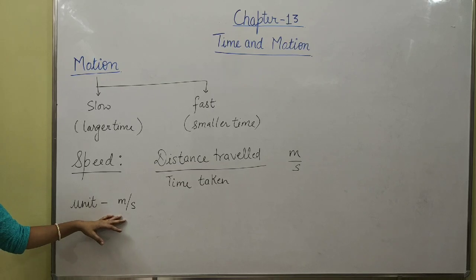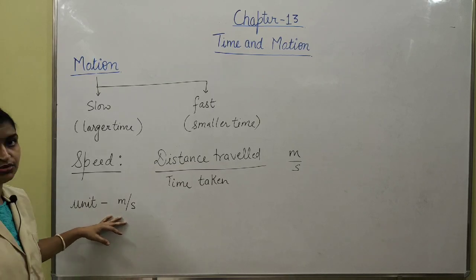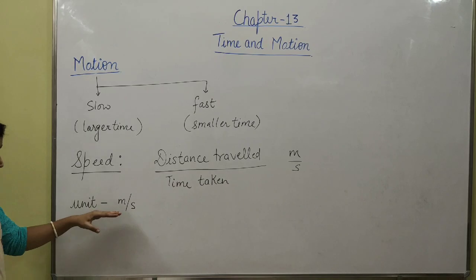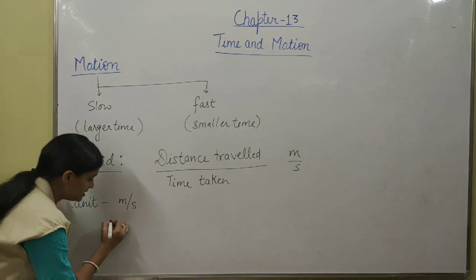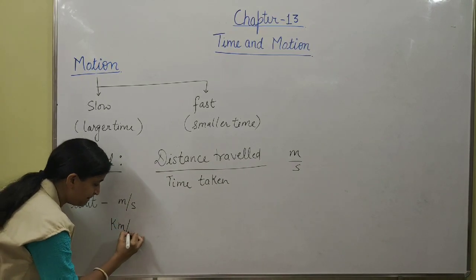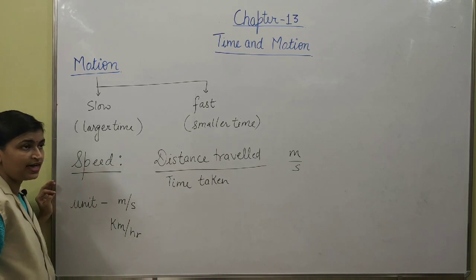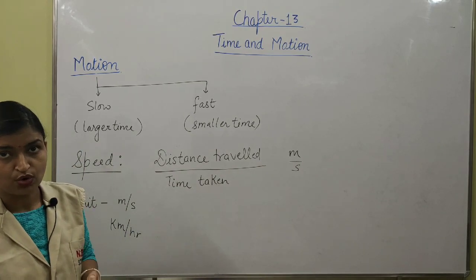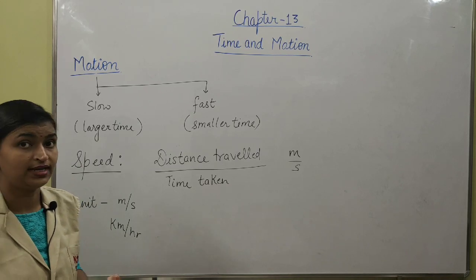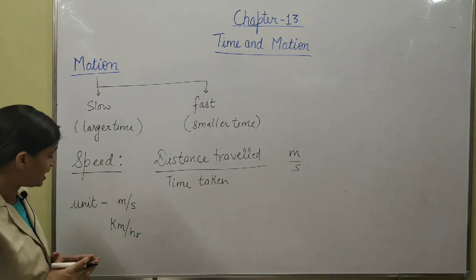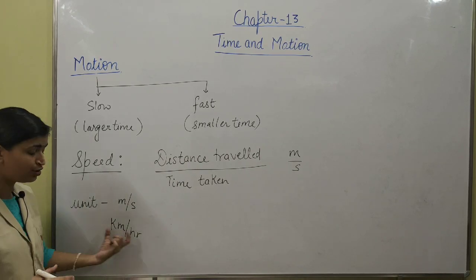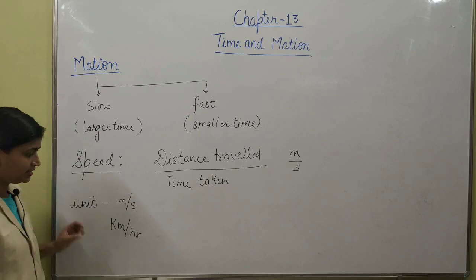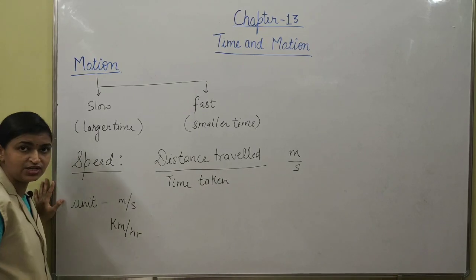According to the applications, we can convert these units into larger or smaller. In general, we use it as kilometer per hour. If I have to define the speed of a bus or train, then I will define it as 5 km per hour, 50 km per hour, etc. This is the unit which we generally use.